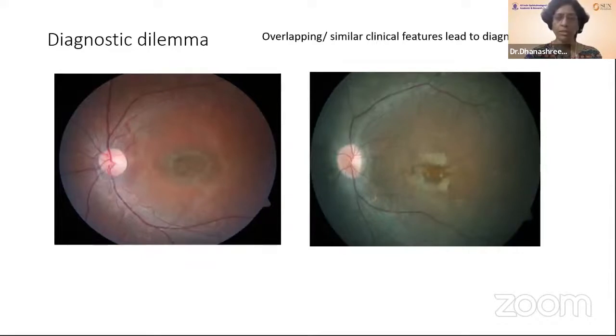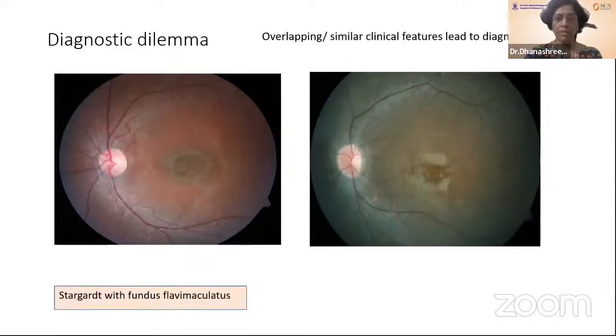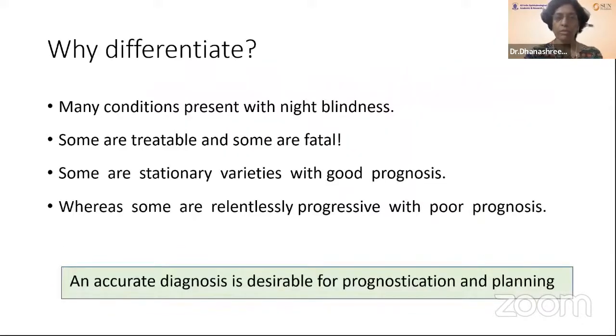So these two fundi look almost similar, but this is a Stargardt's with fundus flavimaculatus, and this is a cone rod dystrophy. So why bother differentiating these patients? There are many conditions which present with night blindness, and some of them are treatable, such as gyrate atrophy, but some of them are in fact fatal, such as Kearns-Sayre syndrome. Some varieties are stationary with good prognosis, while some are relentlessly progressive with poor prognosis. So an accurate diagnosis is desirable, with which we can prognosticate and plan for the patient's life further.